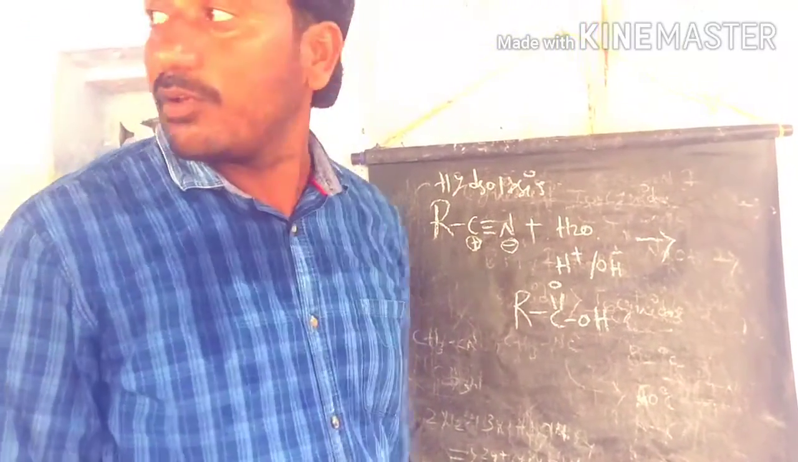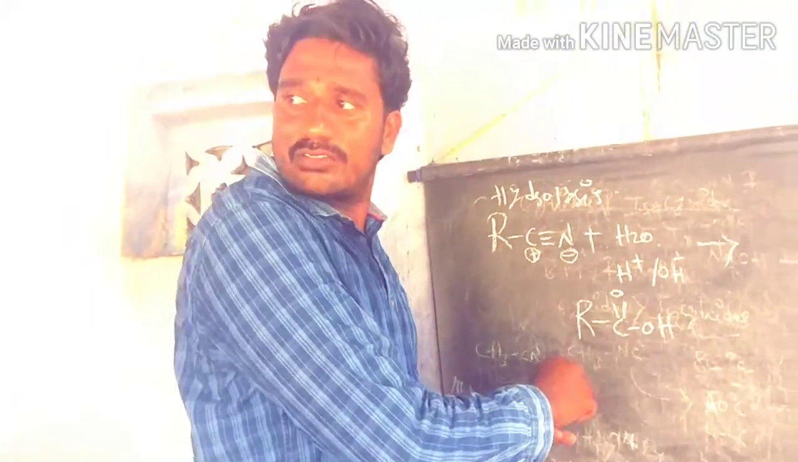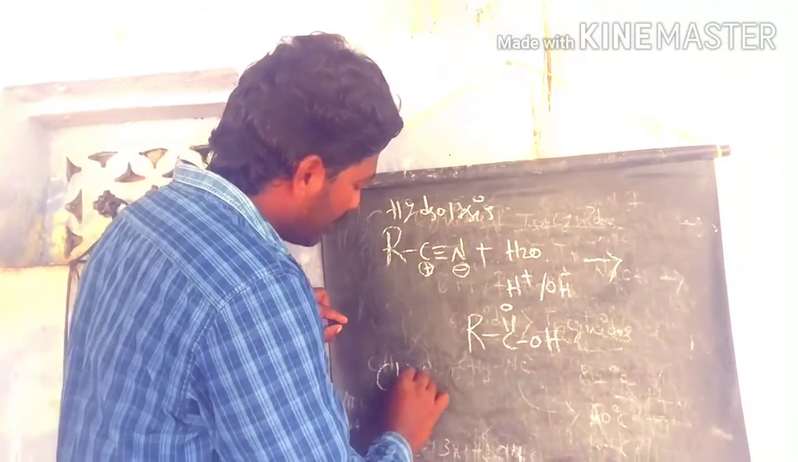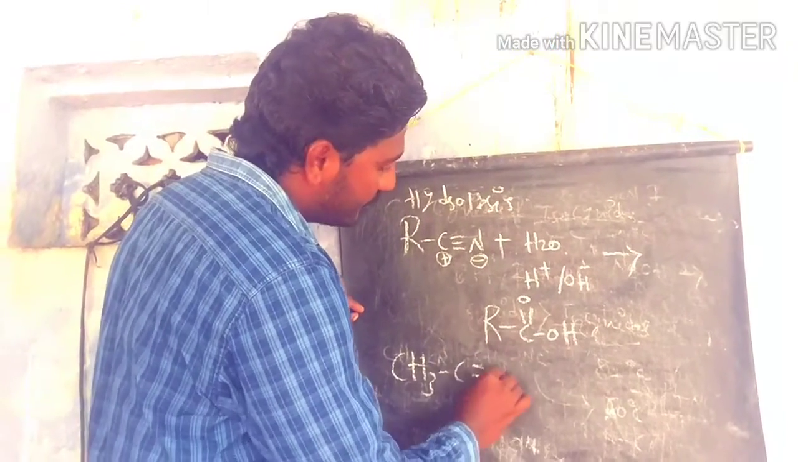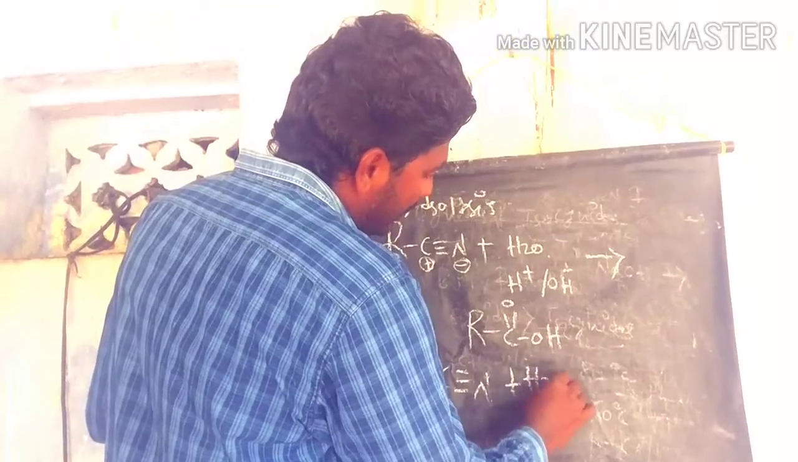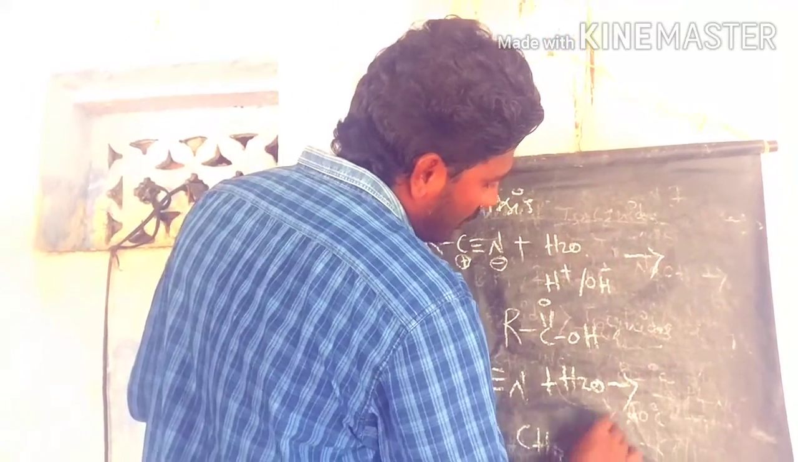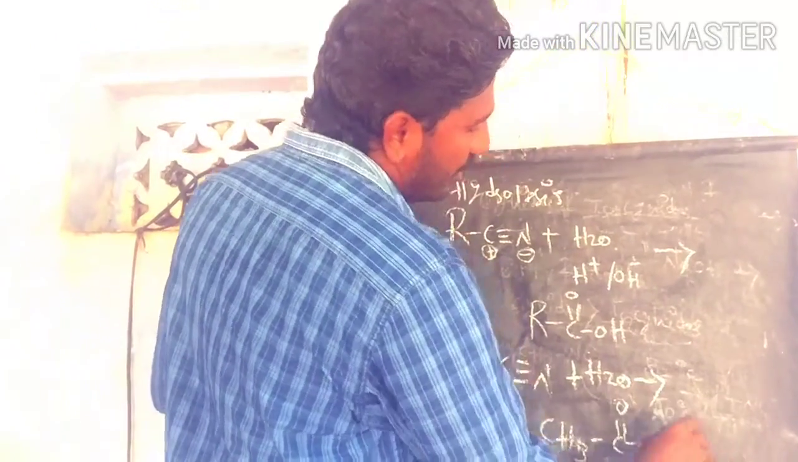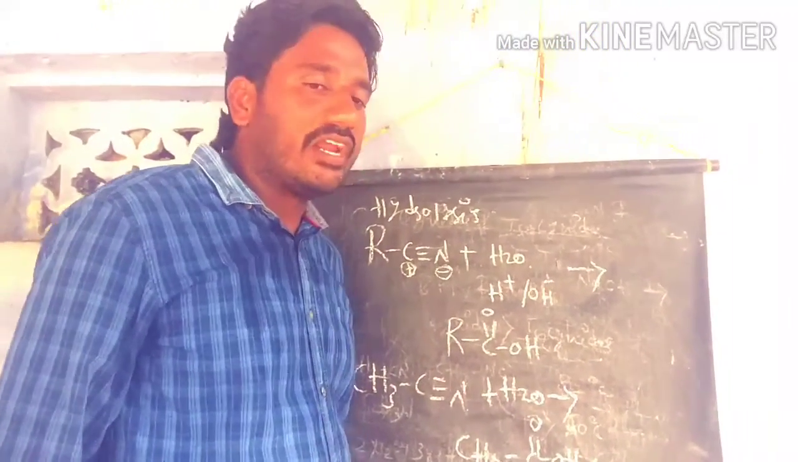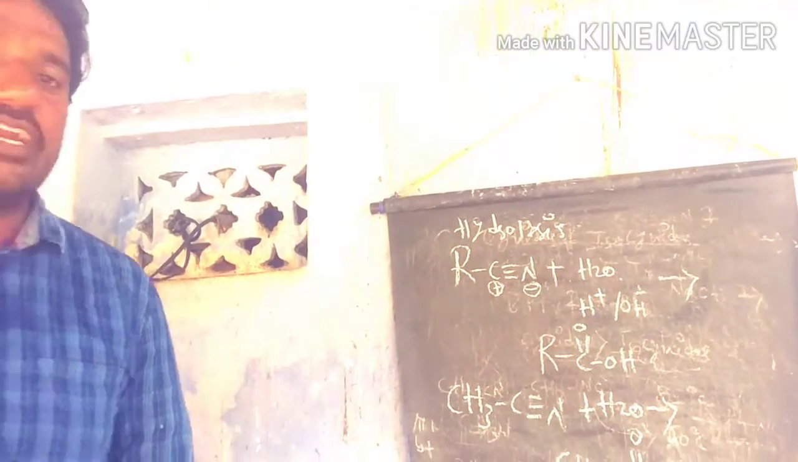For example, if you take a simple example like methyl cyanide, when it is involved in the hydrolysis reaction, we get acetic acid as the product. So let's see the isocyanate hydrolysis reaction. What are the products we get?